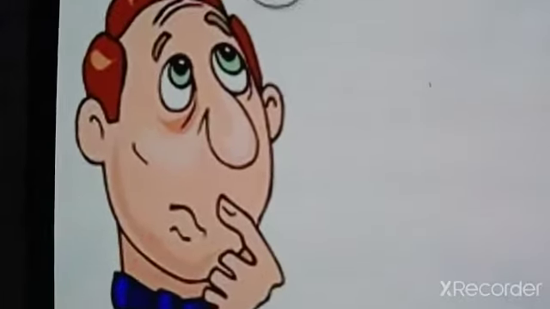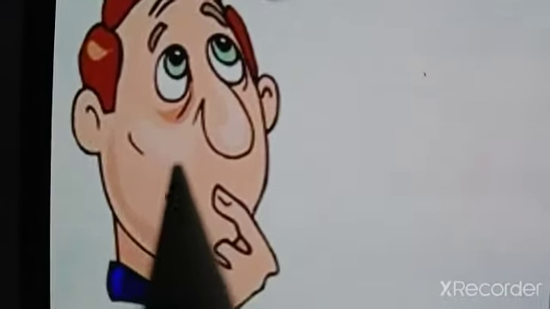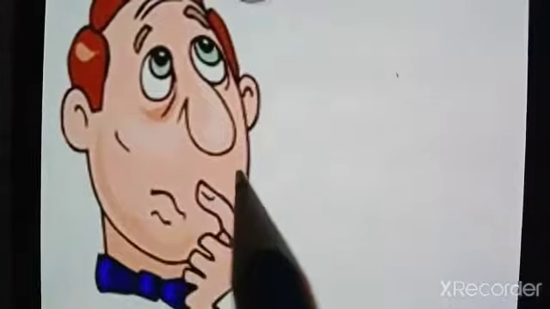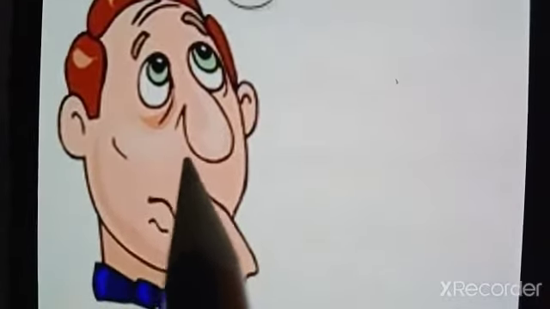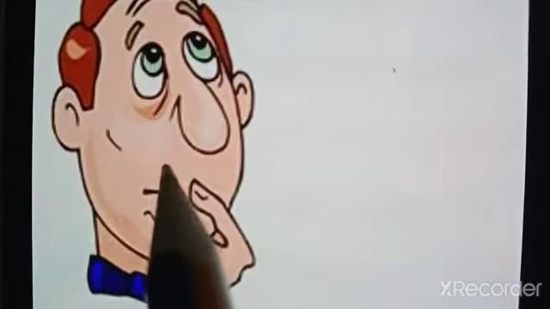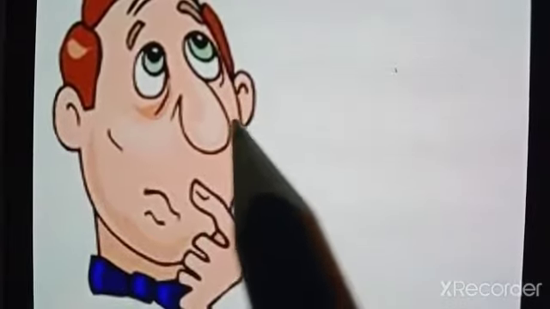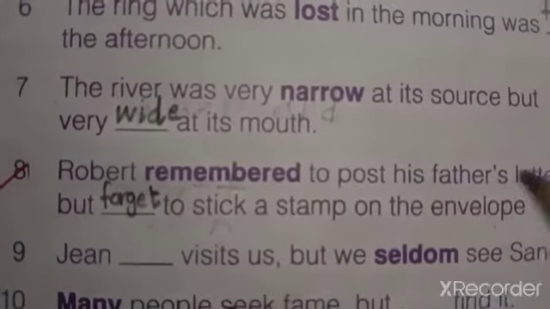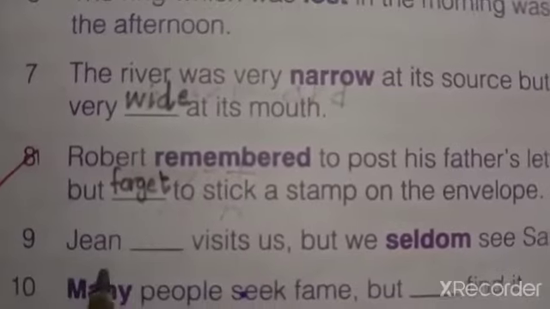Look here in this picture. There is a man who has forgotten his way. So he doesn't know where he wants to go. He remembered that he wants to go somewhere, but he has forgotten his way, so he doesn't know where he wants to go. So remember's opposite is forget. Write it neatly in your book and reread the sentence. Robert remembered to post his father's letter but forgot to stick a stamp on the envelope. Okay. Now read out the ninth sentence.